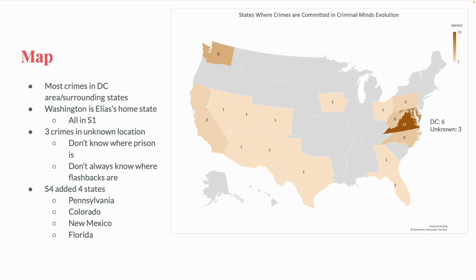Season 4 also added a few new states in. States new to Evolution at least, not the series as a whole. We saw 2 episodes, Now and Then and Bad Blood, which took place in Pennsylvania, which were both involving James Crowley because I think he's from there. The episode The Witching Hour was in Colorado. There was an episode in New Mexico, that episode was The Furies, and there was also one in Florida, that episode was also Bad Blood, also James Crowley.